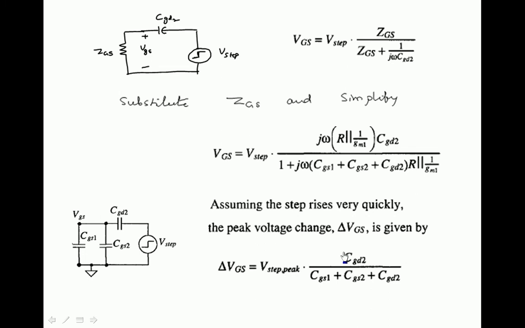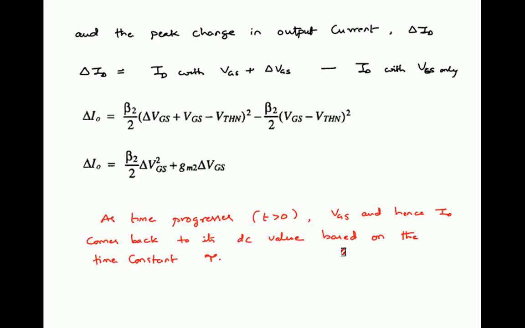So delta VGS is nothing but V step peak multiplied by CGD2 divided by total capacitance, CGS1 plus CGS2 plus CGD2. Now we are determining the percentage change, that is, the peak change in output current, delta I naught. So this will be calculated in this way. Whenever VGS is not changing, how much output current is flowing in the circuit, and whenever VGS changes, how much current is flowing through that circuit. So now we will get the difference of those two currents, which will be treated as delta I naught.